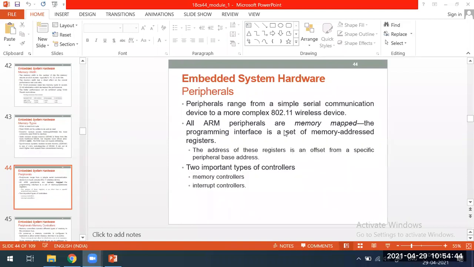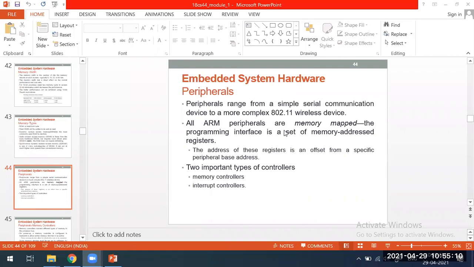Why do we need these peripherals? If any microcontroller wants to communicate with the outside world, or if a human being has to give any input to the embedded system, you need a peripheral device. Otherwise there will be no interface to send the input or see the output.